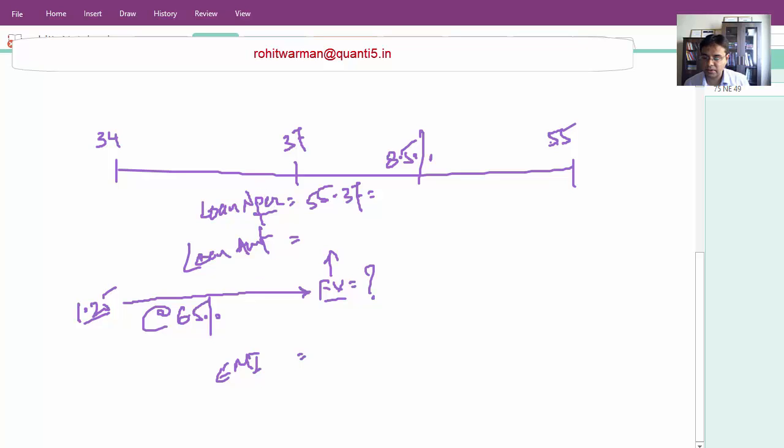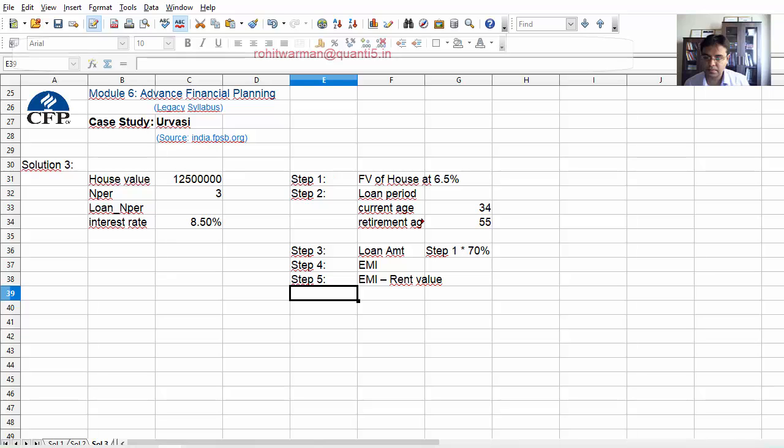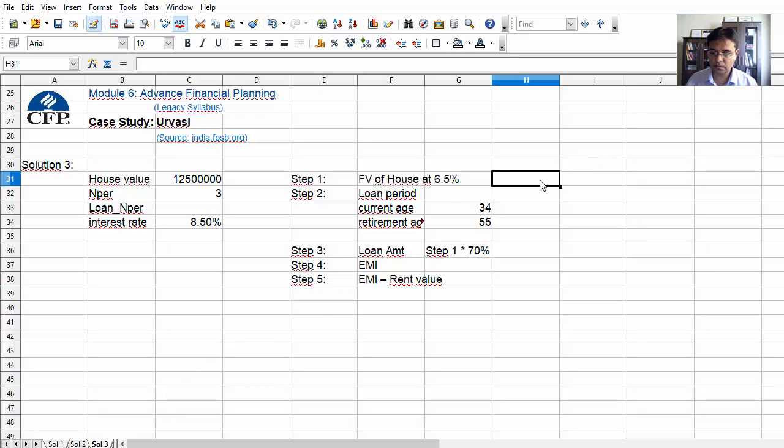Now again, back to the spreadsheet. So I'll go with step 1, and the future value. So the rate is 6.5. Let me put real estate appreciation is 6.5%.